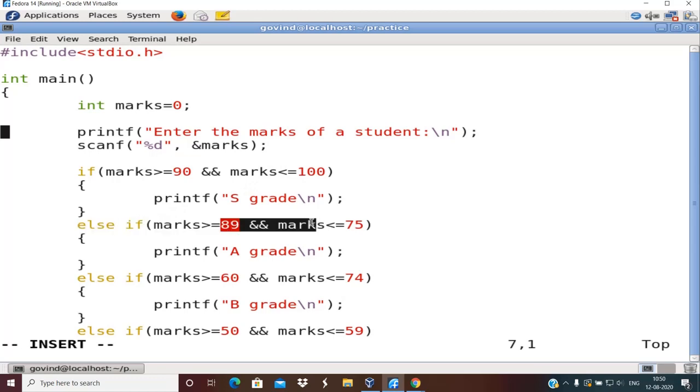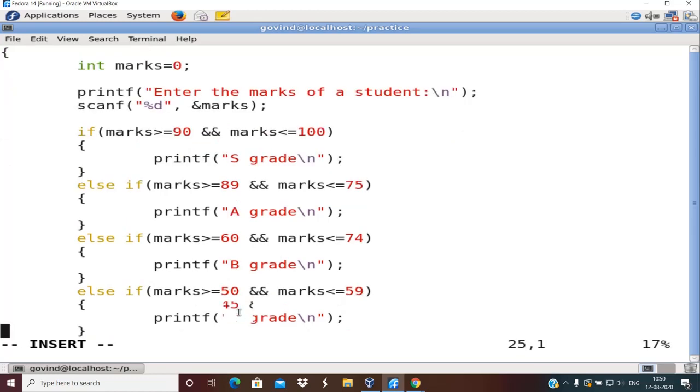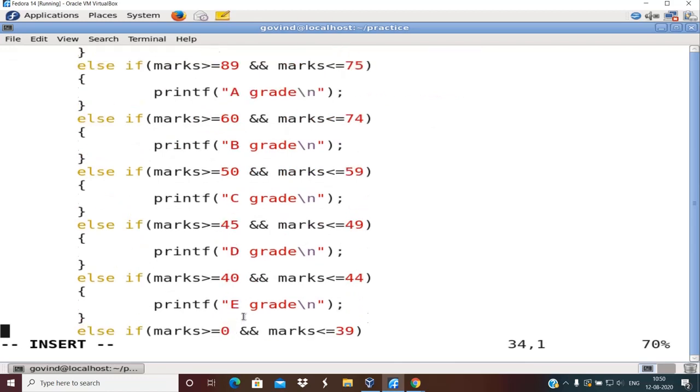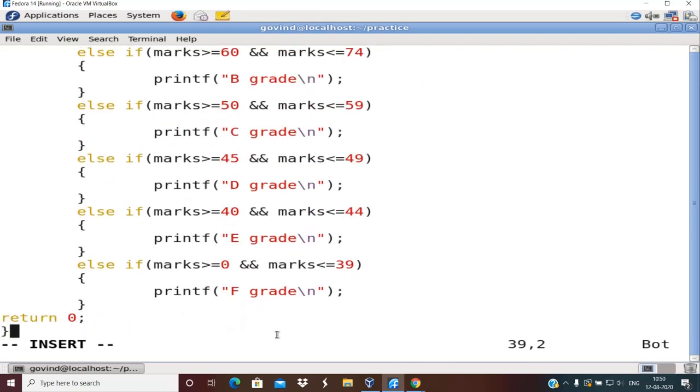Check whether the grade lies in A grade. Otherwise, write one more else if. Check whether it is B grade. Otherwise, write one more else if. Check whether it is C grade. Otherwise, write one more else if, and one more else if, so on and so forth. Now you can observe this last if need not have the corresponding else for it. Okay, so this is the program, right?